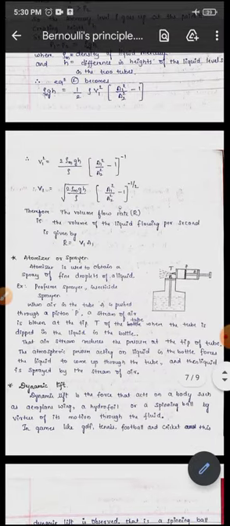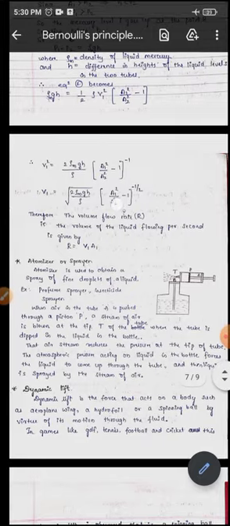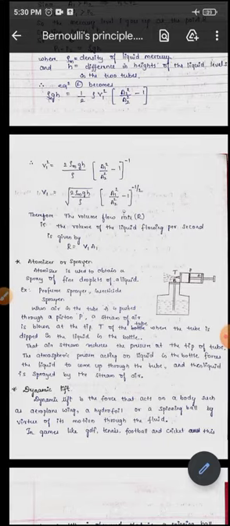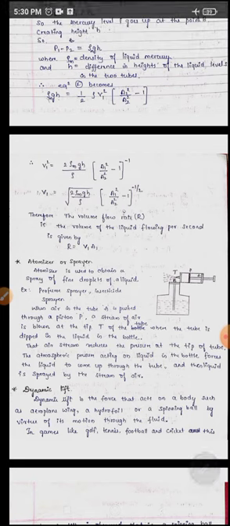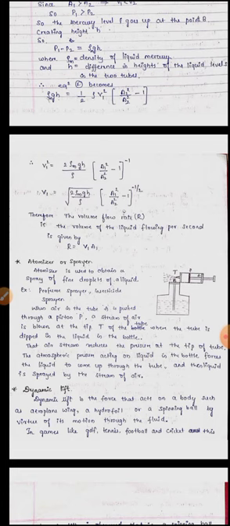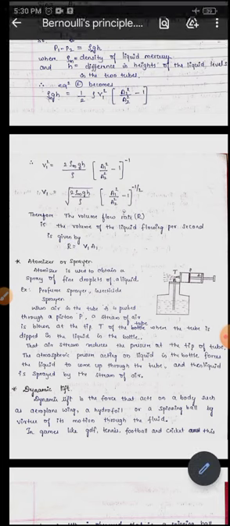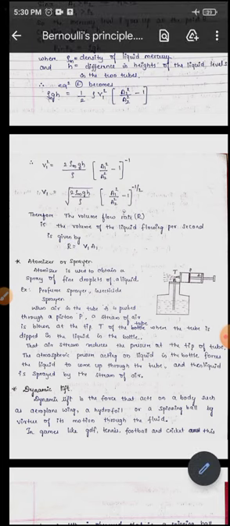And this is the velocity of the fluid. Using this velocity of the fluid at the broader end, we are going to find the volume of liquid flowing per second, or the volume rate of the fluid. R is equal to V1 into A1. Velocity into area gives us the volume rate. That will be R is equal to V1 into A1. And this is about the venturimeter.